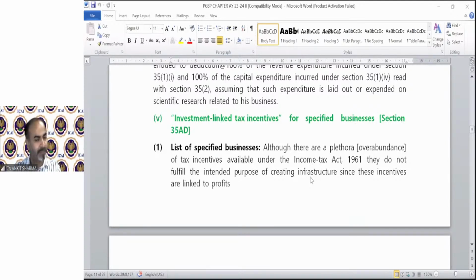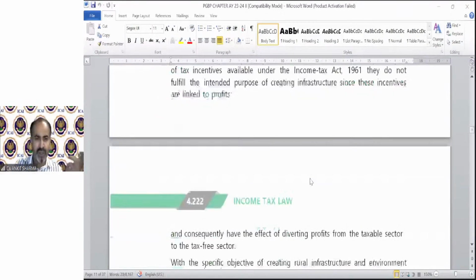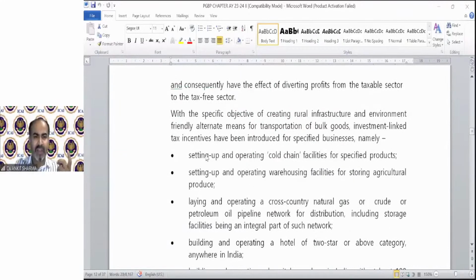is almost applicable the same. So under section 35AD, we need to learn the list of businesses, almost 12 or 13 or 14 businesses on which this section is applicable, the expenditure which we can claim as 100% deduction, and in which year the deduction is going to be claimed. So not very complicated, but you need to learn the business names and the expenditure we can claim as deduction. So there are a lot of businesses. The names start from over here.